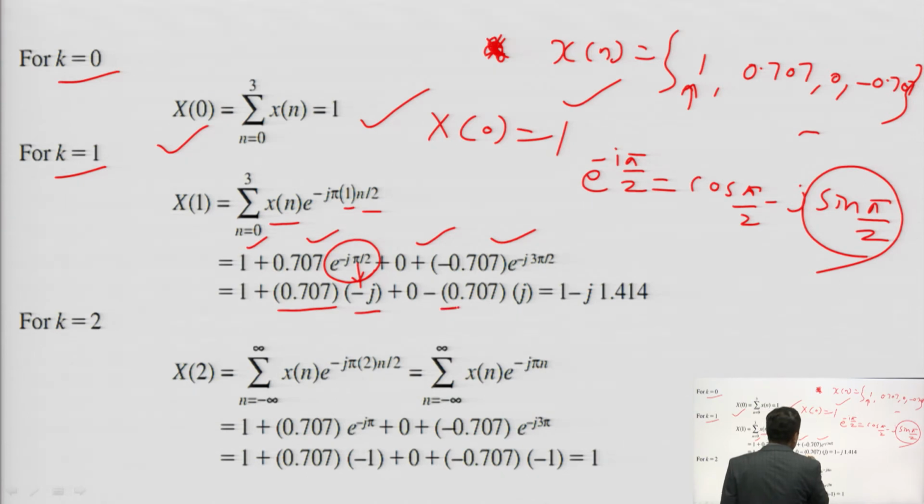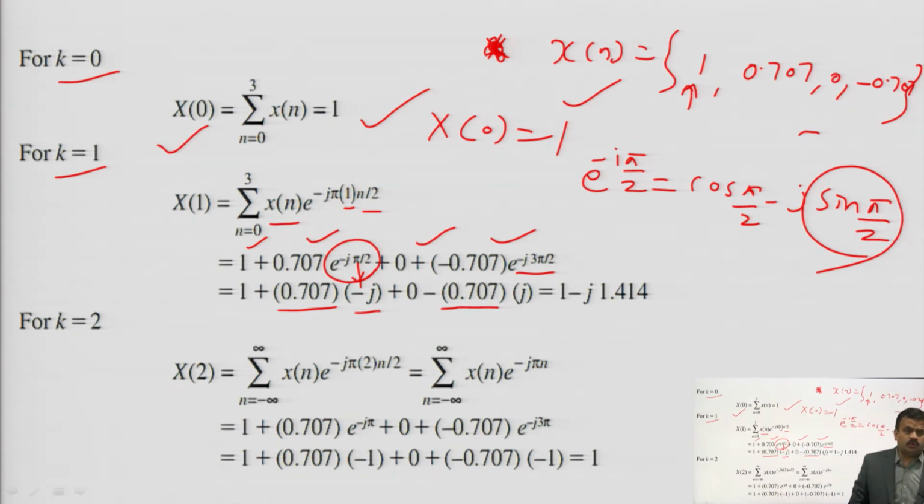Now, minus 0.707 times e to the power minus j 3 pi by 2. How do you calculate e to the power minus j 3 pi by 2? Cos 3 pi by 2 minus j sin 3 pi by 2. So, again you solve it and it will be equal to j. Now, your answer will be 1 minus j 1.414, and this is the value at k is equal to 1.